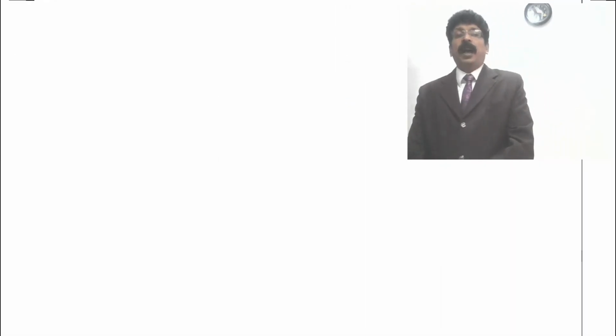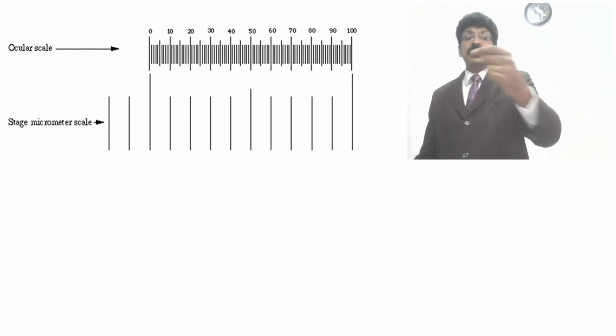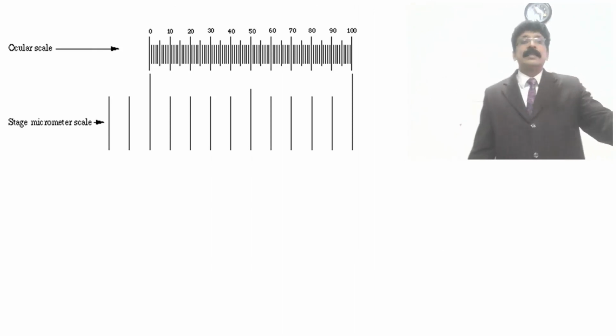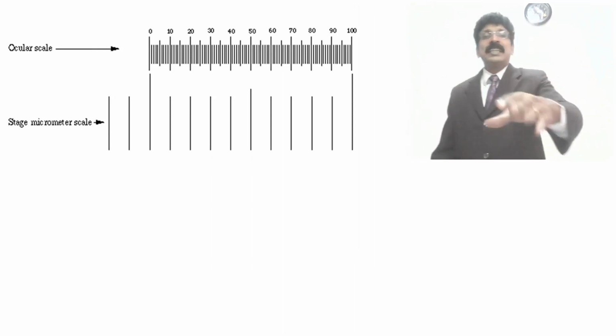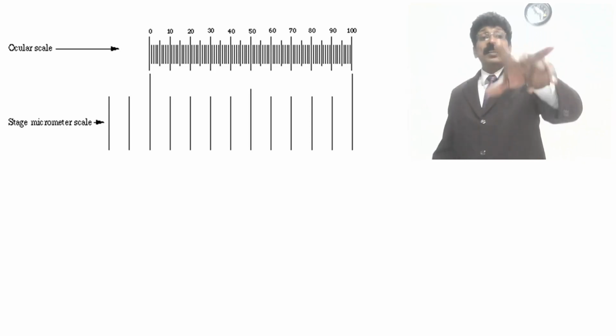And you can see this is the eyepiece micrometer scale, and this is the stage micrometer, and you can see the eyepiece 100 divisions coinciding.